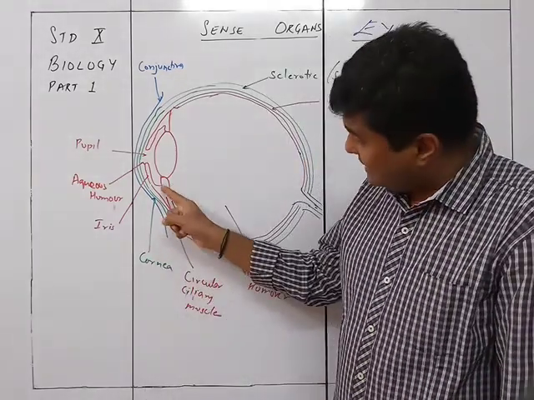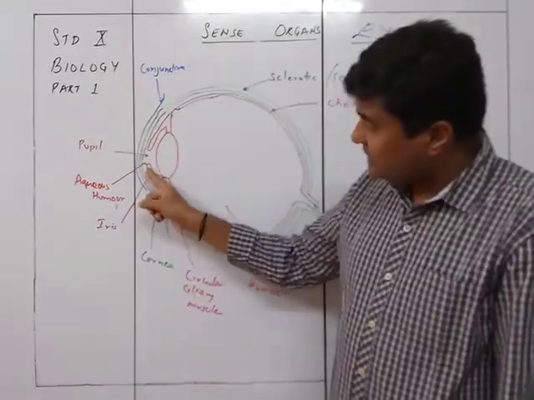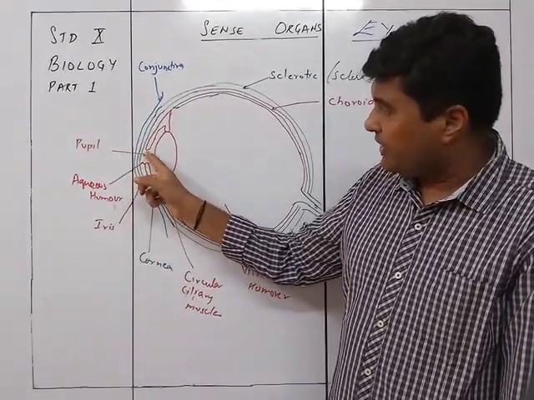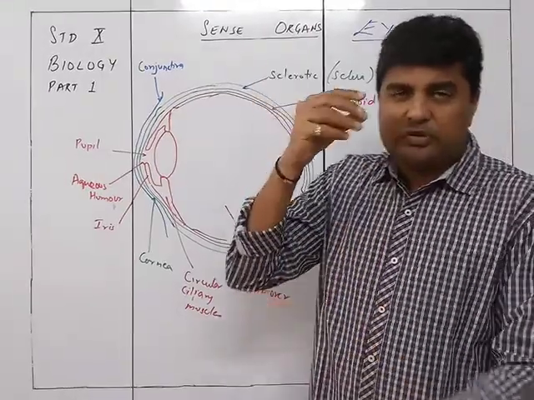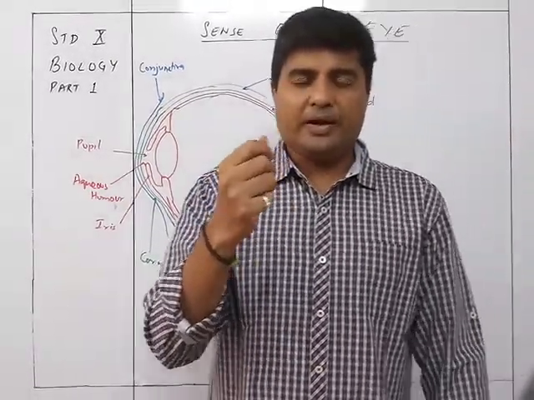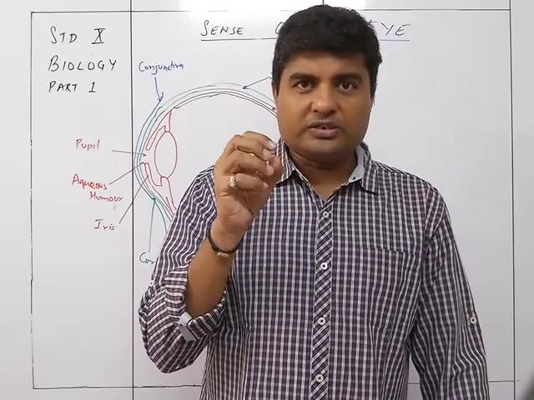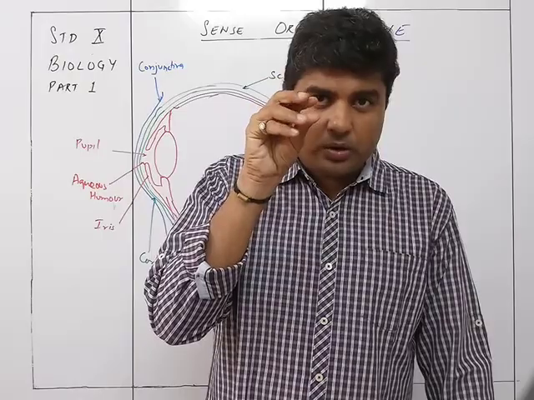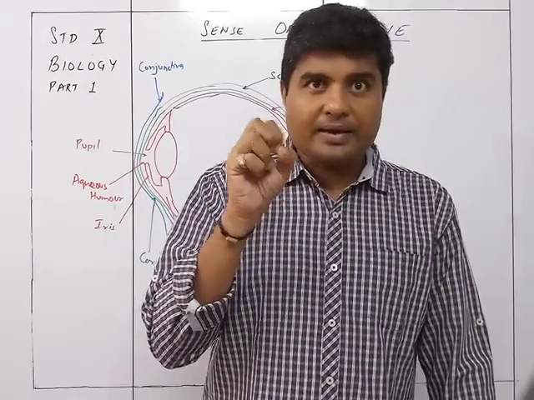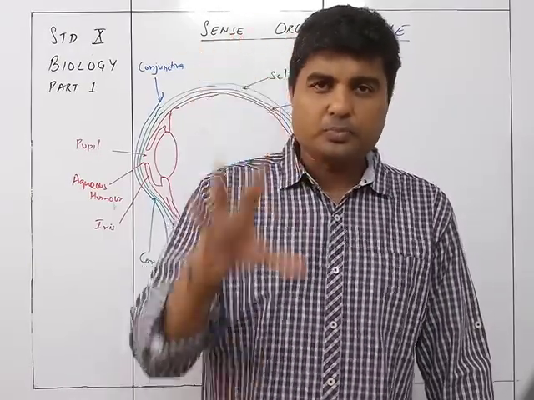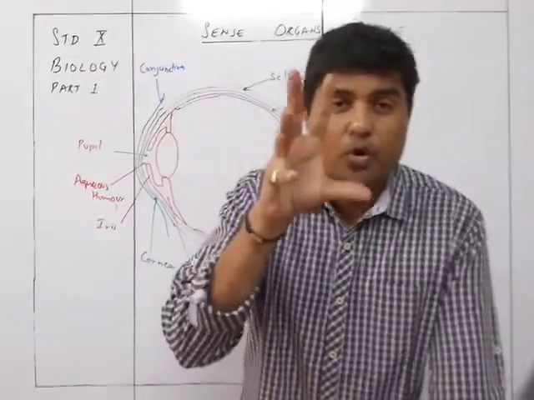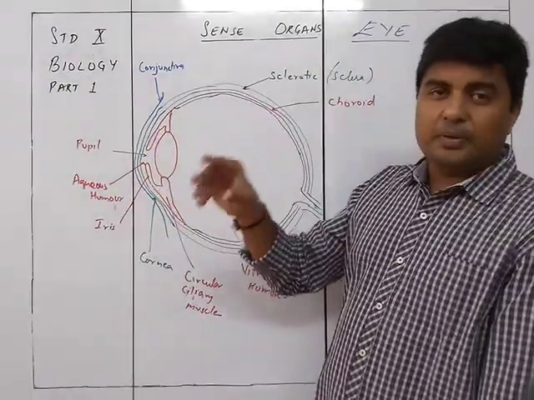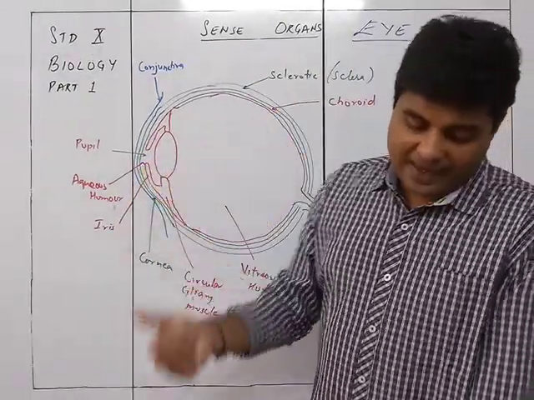So the iris, this part, is circular and gives a small opening for the lens. The iris can be made more and more open. That is why, if you stand in front of a mirror and switch a torch on, you will find the pupil becomes smaller. And when you are in a dark area, it will become broader, just lighten up more and become bigger. So this is how the size of the pupil will be adjusted by the iris.